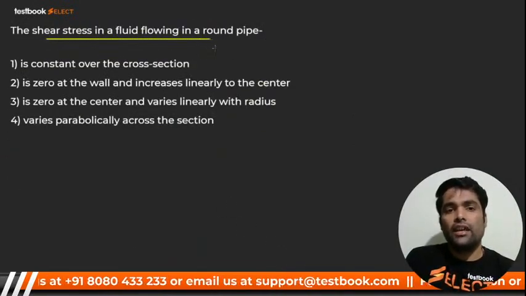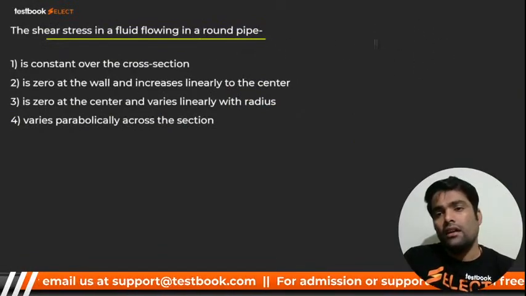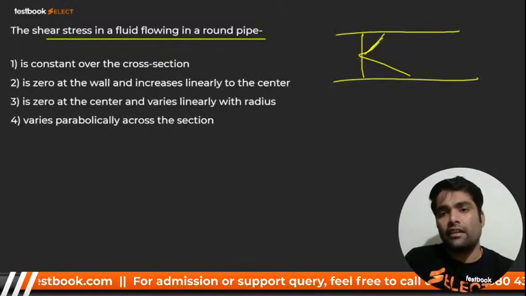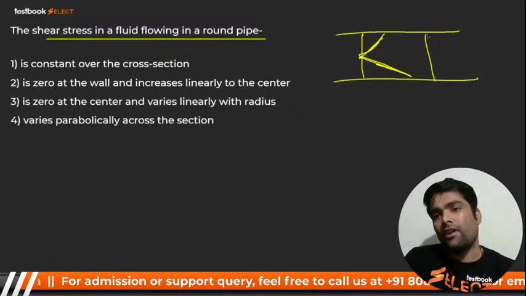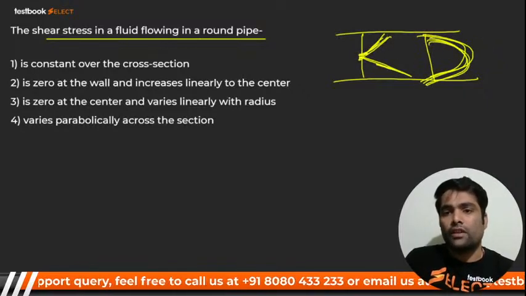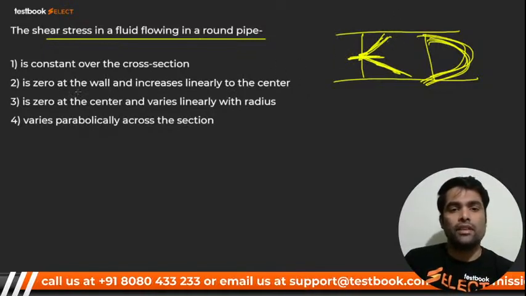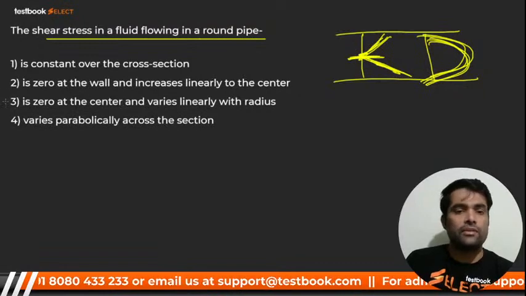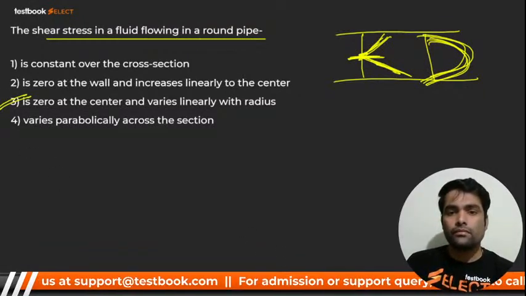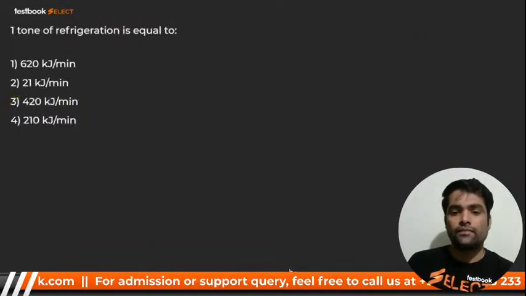Shear stress in a fluid flowing in a round pipe. My dear, you know that KD. I have told you the trick, that is KD, right? And the velocity profile is parabolic, right? At the center, what is it, my dear? It is 0, and at the wall it is maximum. No, it is 0 at the center. Where is the radius? Very good. KD. Here we go for next.